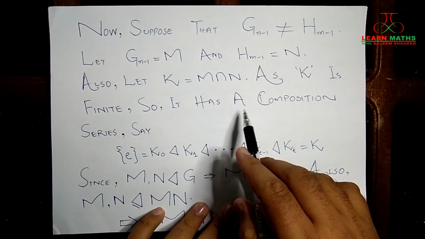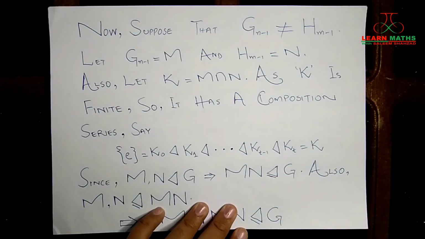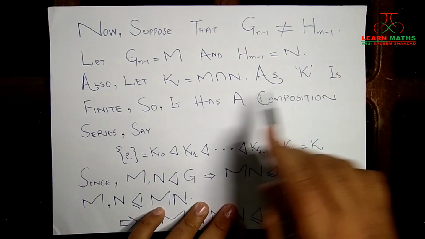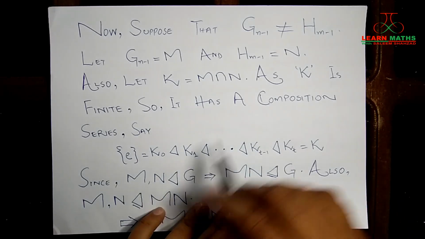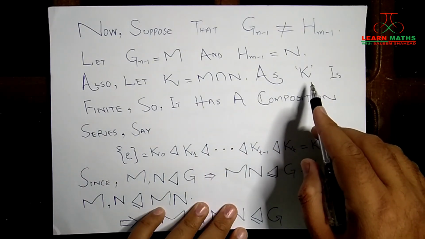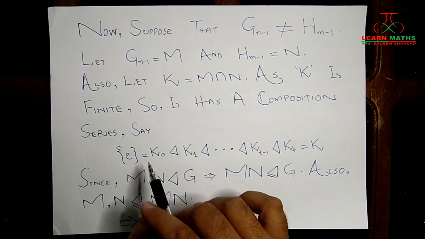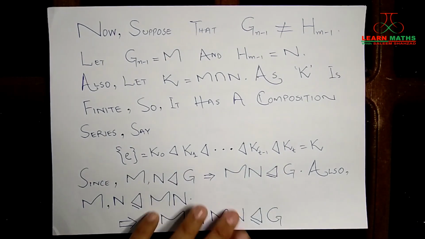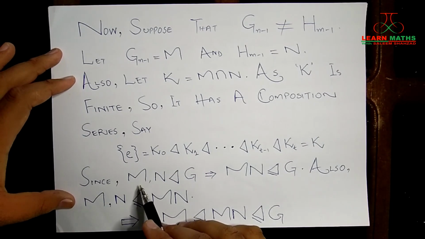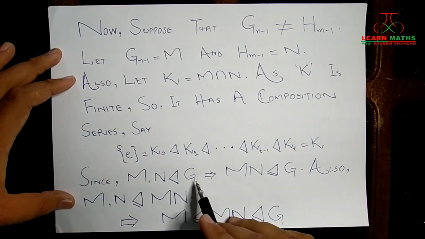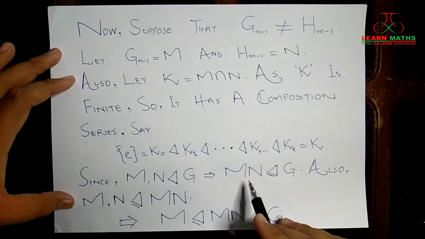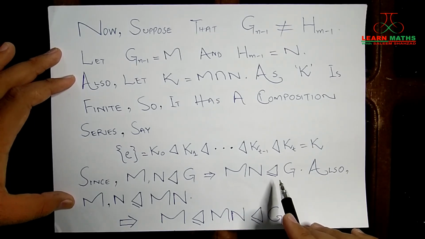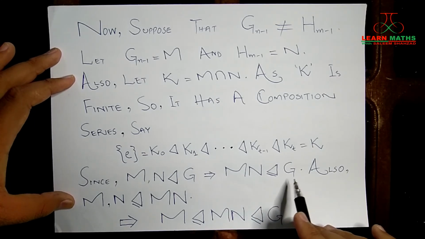How do we know that? Because in our preliminaries we have studied that every finite group has a composition series. So this K will also have a composition series, and that composition series is written over here like this. Okay, now as M and N are both normal subgroups of G, their product MN will also be a normal subgroup of the group G, right?